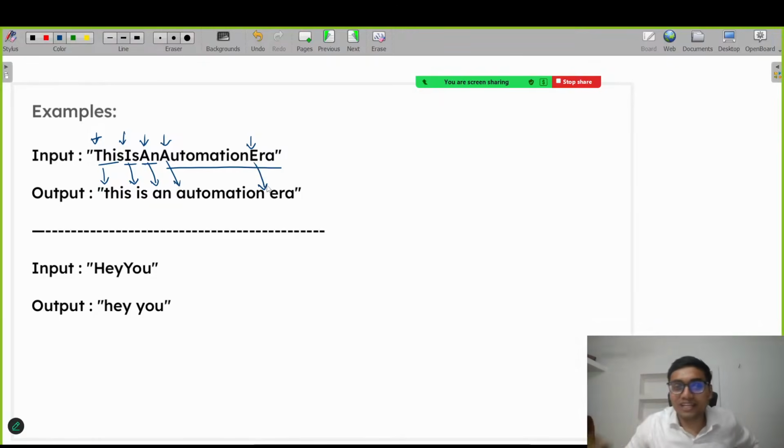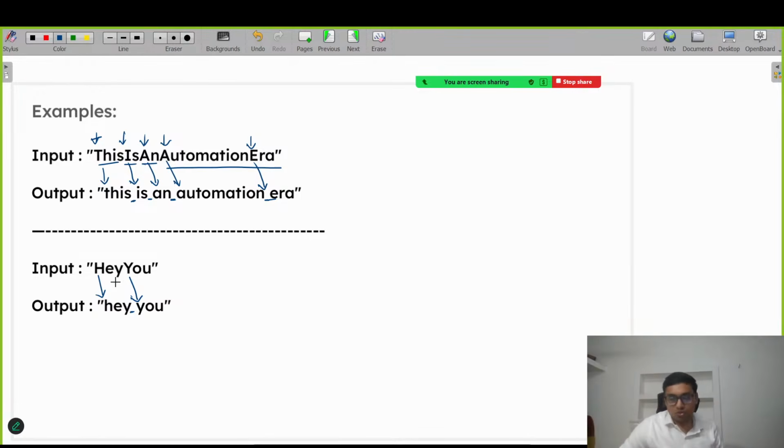So basically we are doing two things. At the start of every word, we are adding a space, again and again. But whenever we get an uppercase letter, we are converting it into lowercase. That's it. This is very easy. Similarly, for the second, you can see, hey you. H is capital, so it is converted into lowercase, and Y is converted into lowercase. And also we have added a space in between. I think it's clear to all right now. This is very easy. So what we can do?